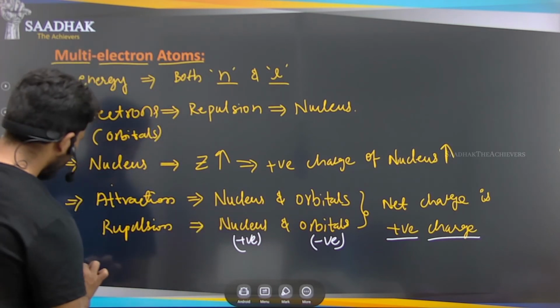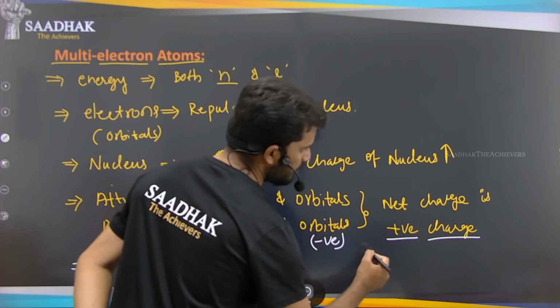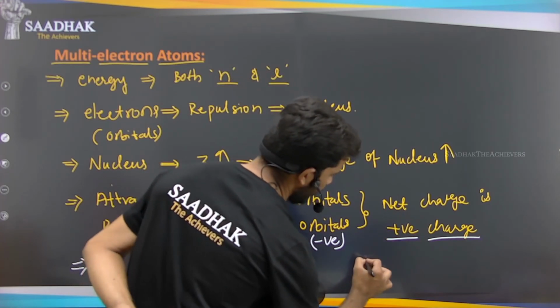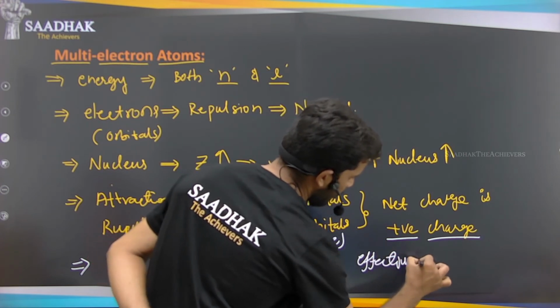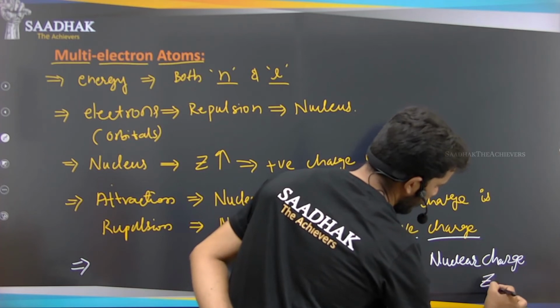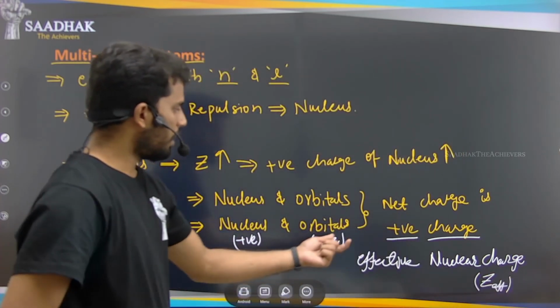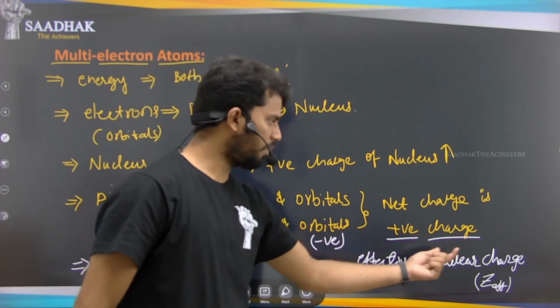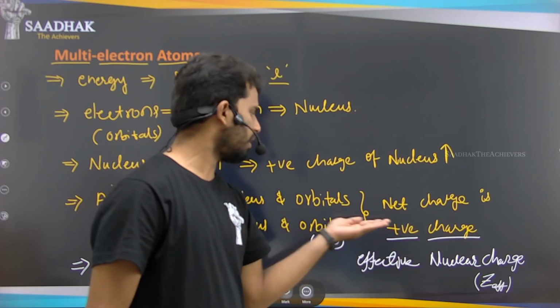So we can conclude that this net change in the positive charge is called the effective nuclear charge. That is Z effective. That is how we represent it. That means, how much effect does the nucleus have on the orbital? What is the effect of the nucleus on the orbital?